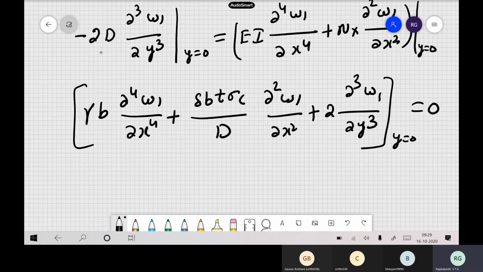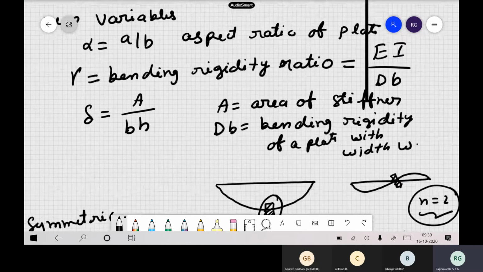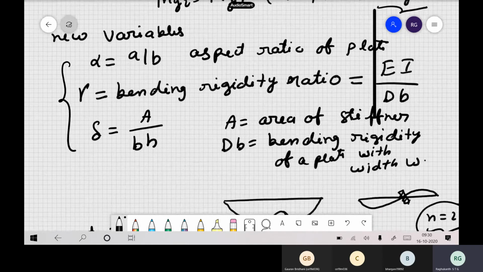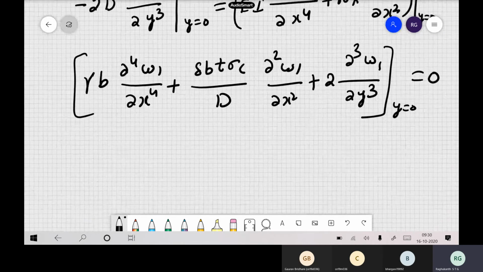We have combined everything on the right hand side, and introduced these terms alpha, gamma, delta, in terms of some non-dimensional quantities. So you get a nice equation, and this is our original equation.